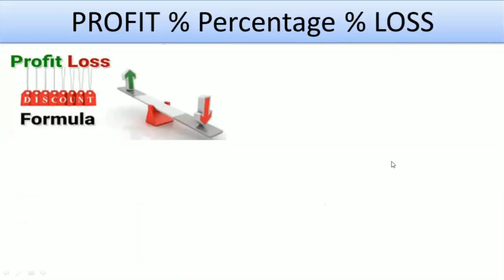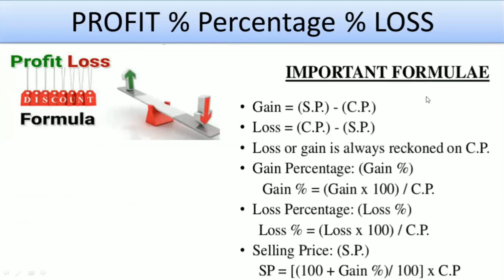The basic idea is, if profit is high then loss will be low, or if loss is high then there will be no profit. So they have an inverse relation. Some important formulas you may understand from here. If you gain something, or make a profit, then profit is the selling price minus the cost price.